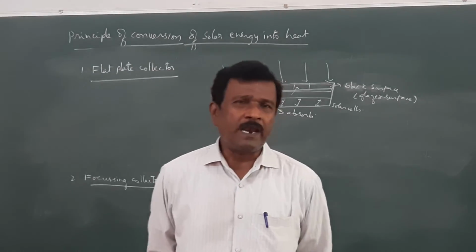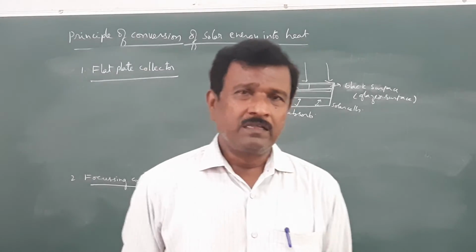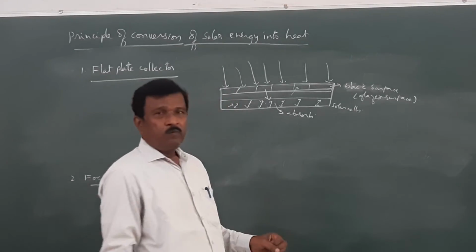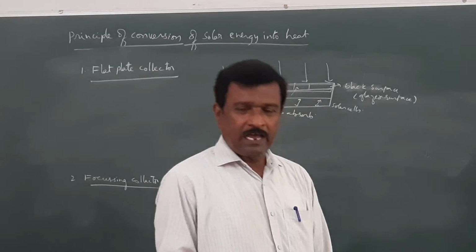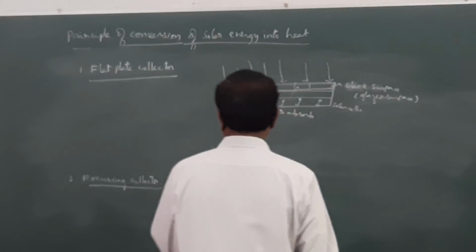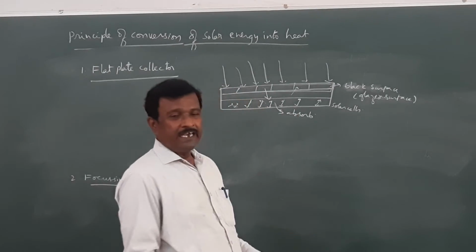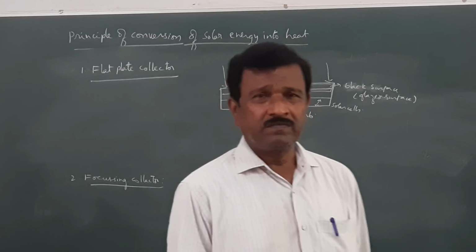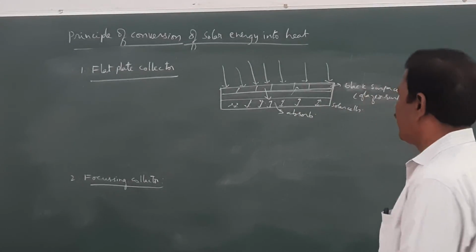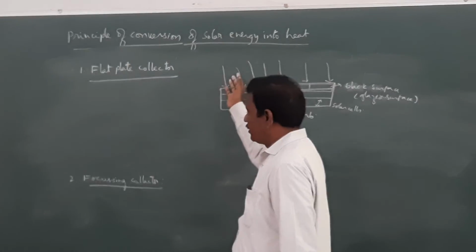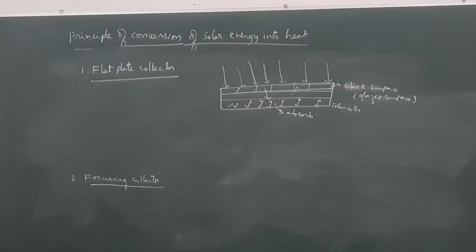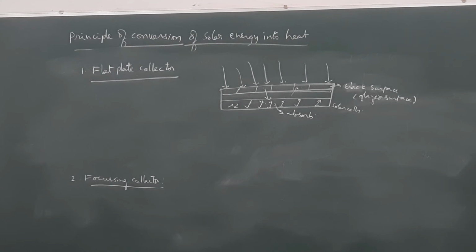When incident on the parabolic shaped panel, the solar energy will be focused into a fine beam where the high intensity of solar radiation is focused, and the temperature of the water increases enormously. So in this manner, you can collect the solar radiation by using different devices.